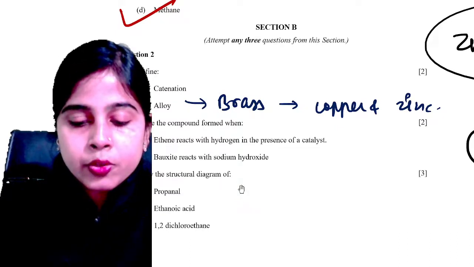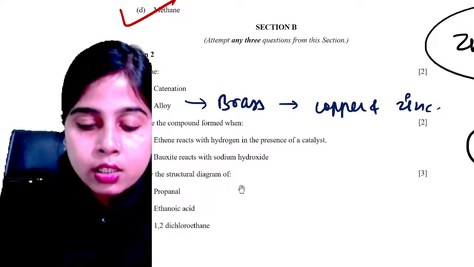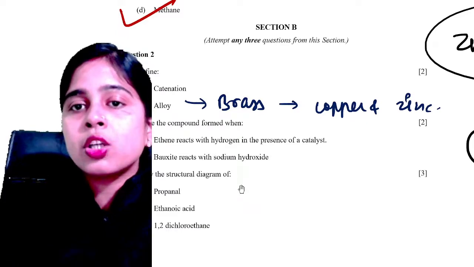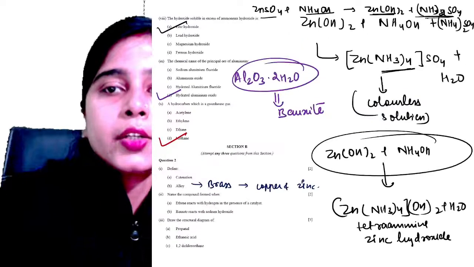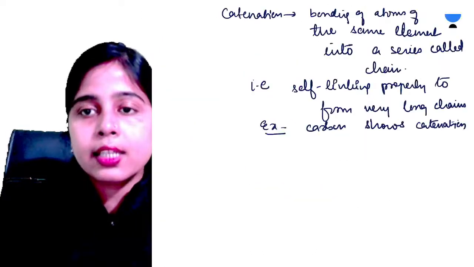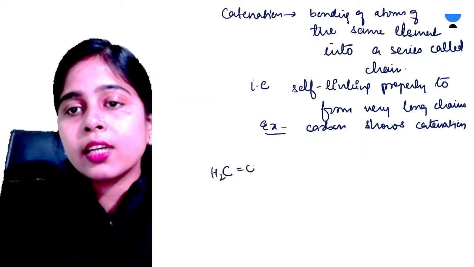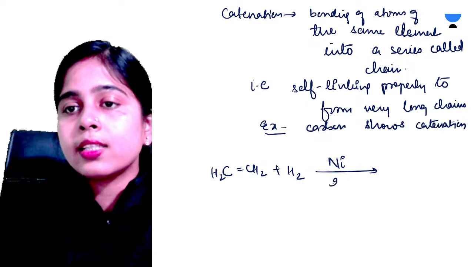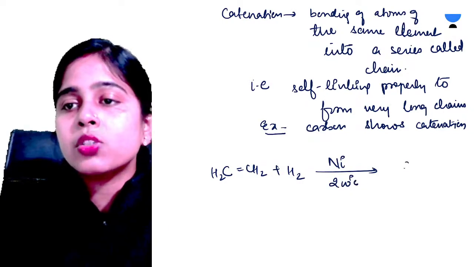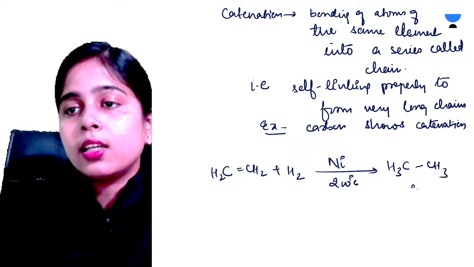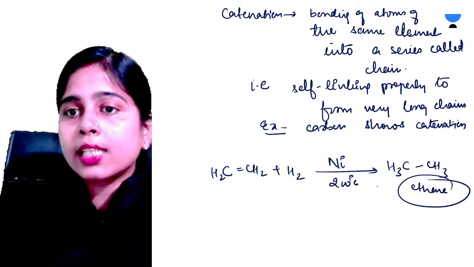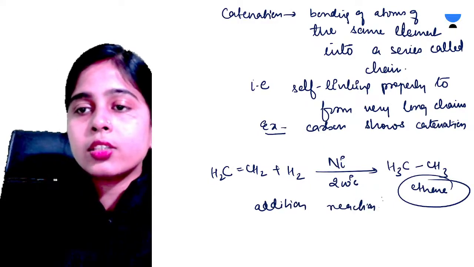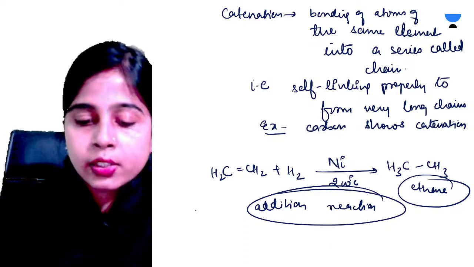Very good, Rahul. Yes, of course. It is ethane. This is catalytic hydrogenation of alkene. Catalytic hydrogenation of alkene produces alkanes. If we react ethene with hydrogen in the presence of nickel, a catalyst, at 200 degrees Celsius, it will produce the alkane ethane. This is hydrogenation of alkenes, and this is a type of addition reaction, where hydrogen is added to the alkene group.